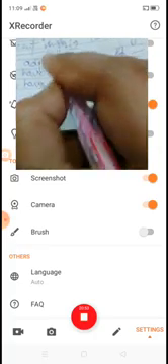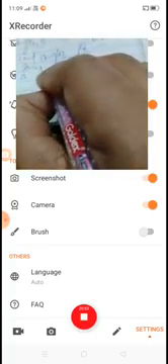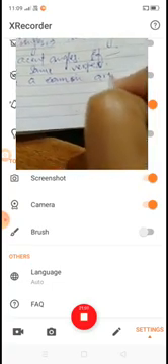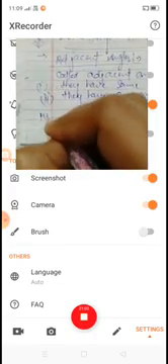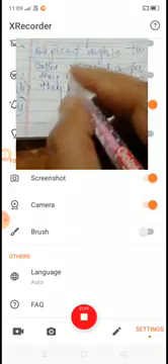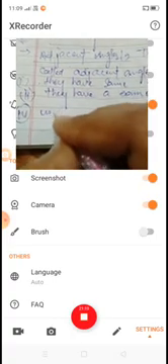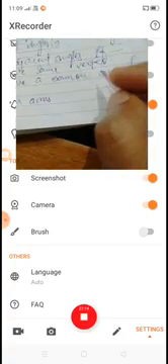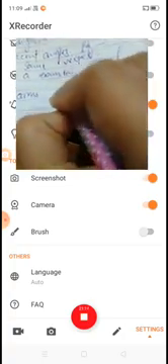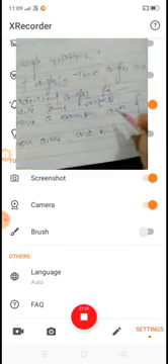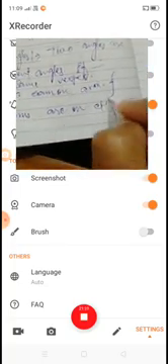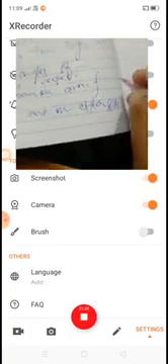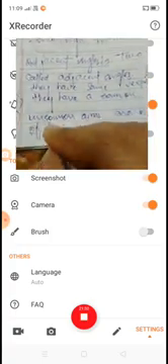And third, the uncommon arms are on either side of the common arm.